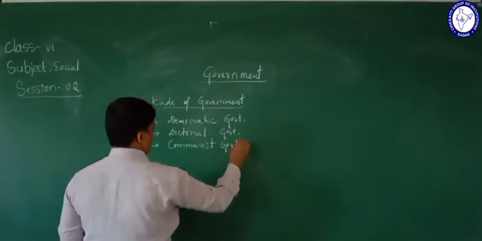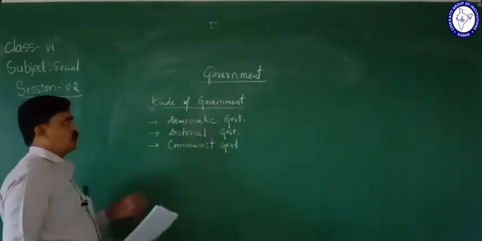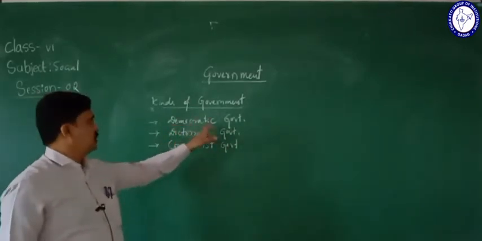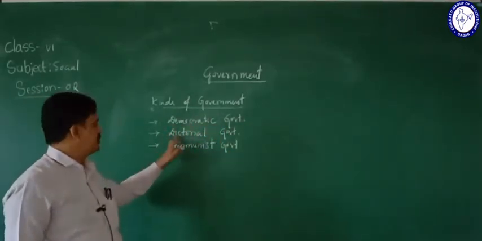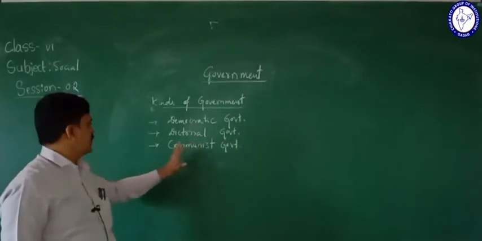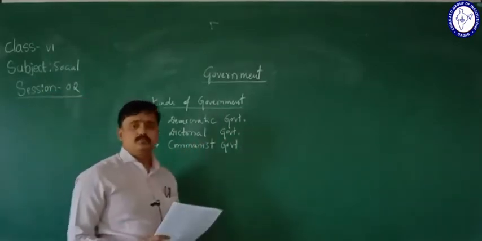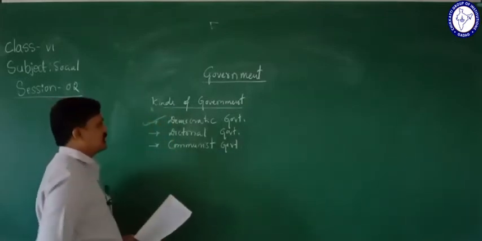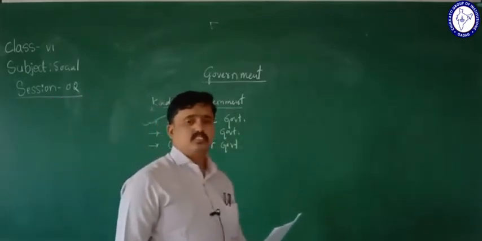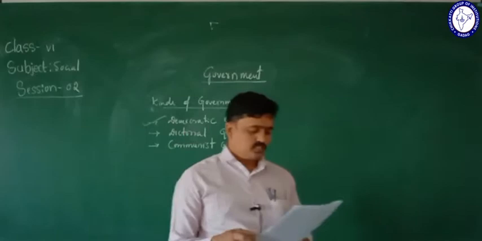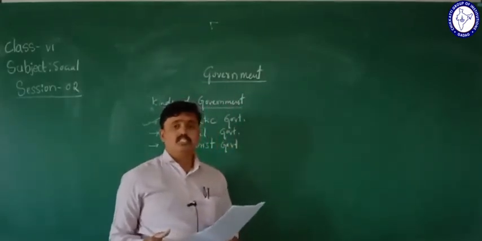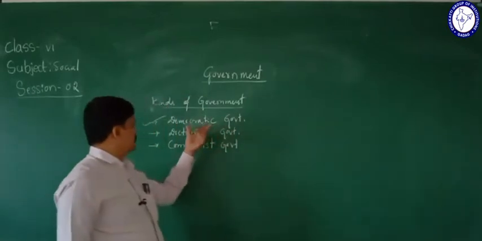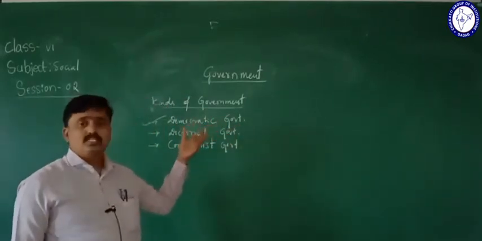As I told, there are many kinds of government, but the important kinds are democratic government, dictatorial government, and communist government. In the previous class we studied about the democratic government, and afterwards the fundamental principles of the democracy.